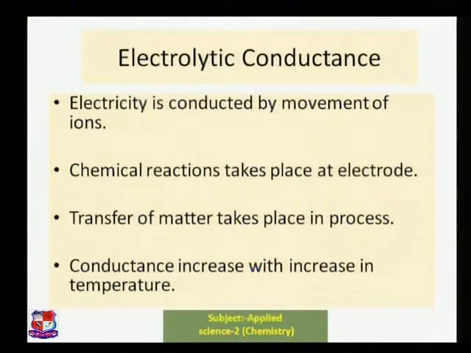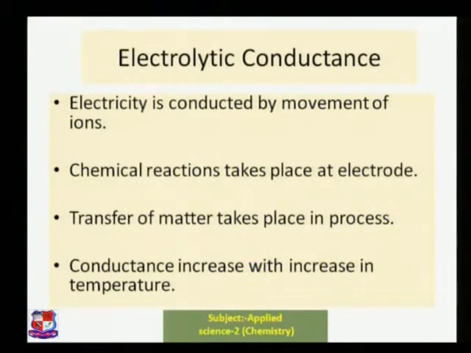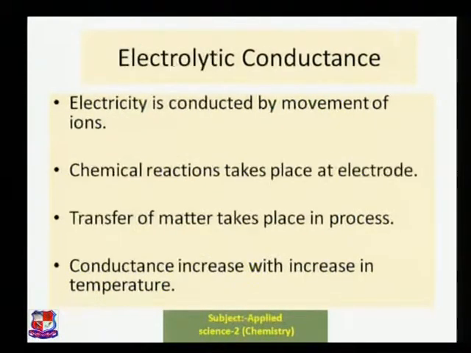We can compare electrolytic conductance with metallic conductance. The flow of electricity in electrolytic conductance is because of ions, but for metallic conductance it is because of electrons. In electrolytic conductance, chemical reactions occur at the electrode, but in metallic conductance no chemical reactions take place.